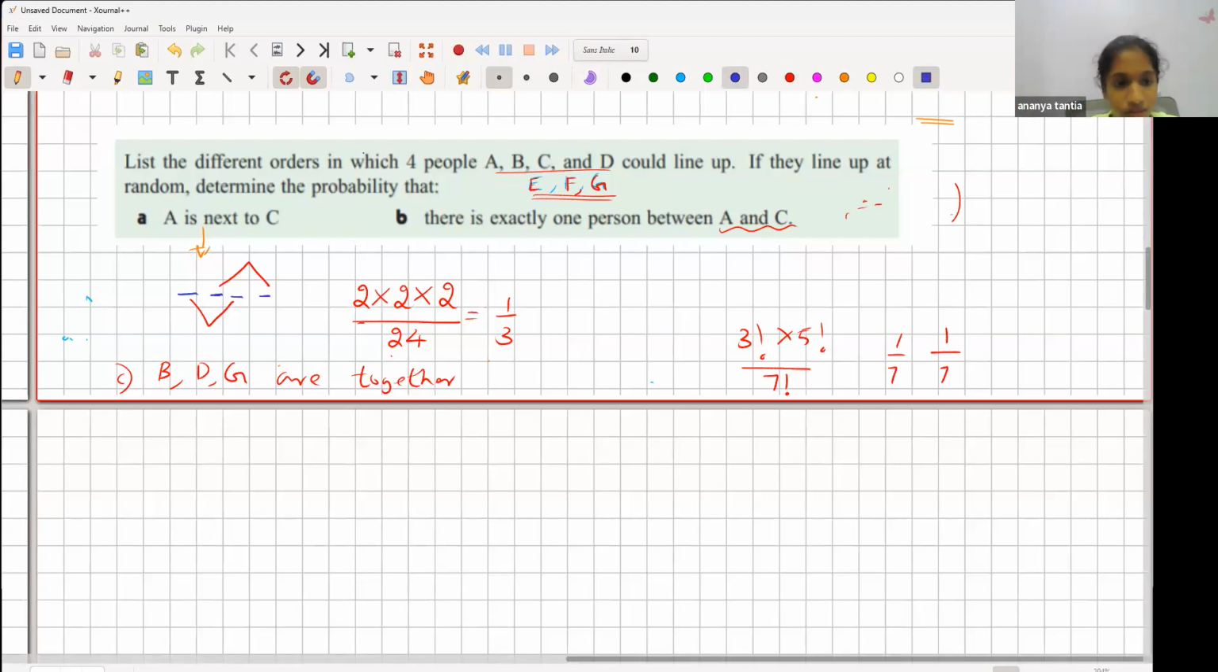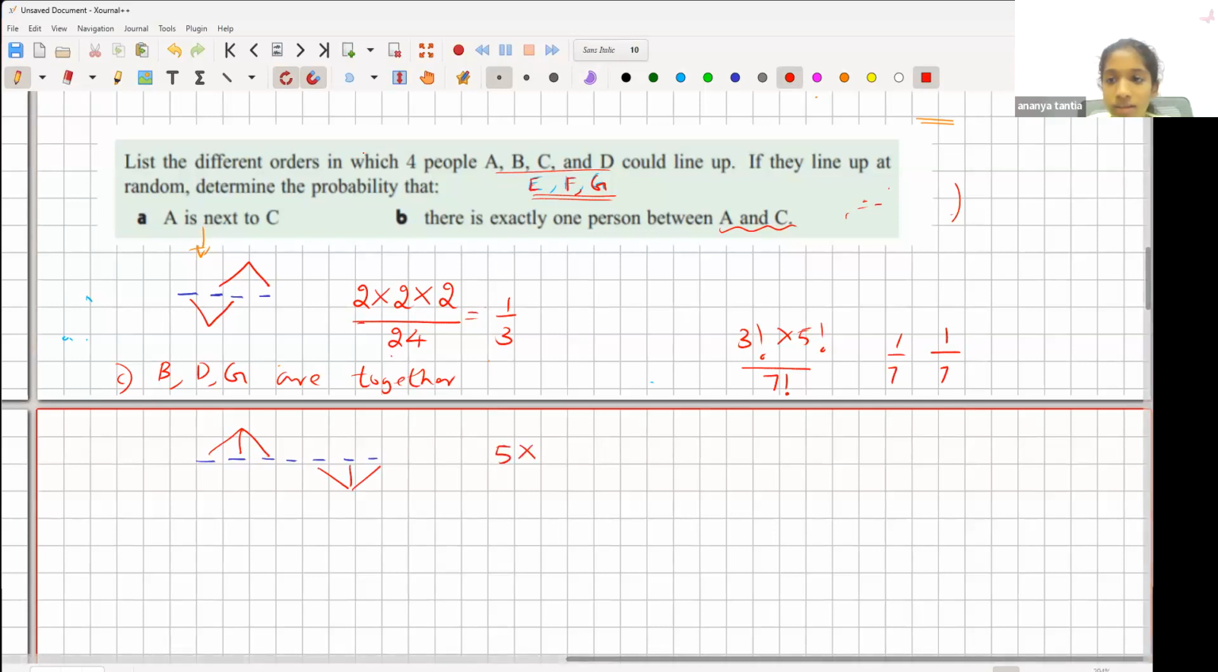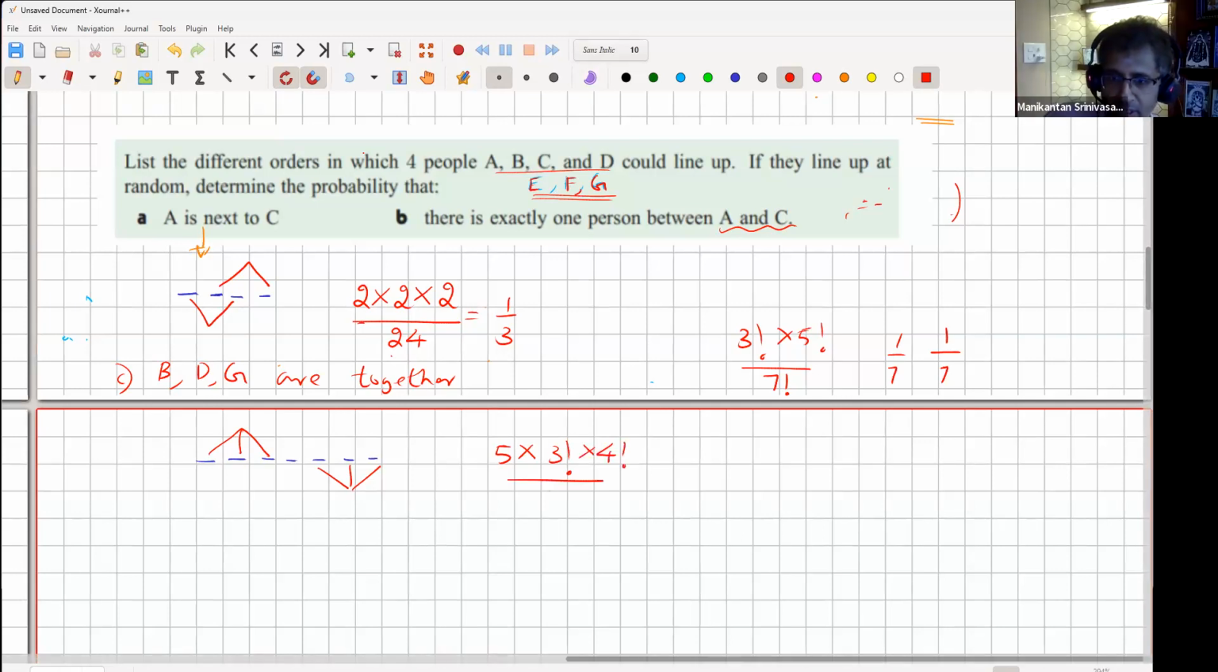There's 5 places the first person could be. So basically the starting can be, so they can occupy these 3 spots, and again, they can go all the way till here. So there are 5 possibilities for the starting location. And there's 3 factorial ways in which they can be arranged. And there's 4 factorial ways in which the rest of the numbers could be arranged. Exactly, upon 7 factorial.